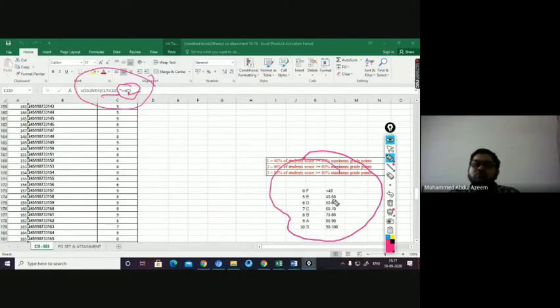Actually, when we say more than 50, we will be including from here onwards. All this will come under more than 50.